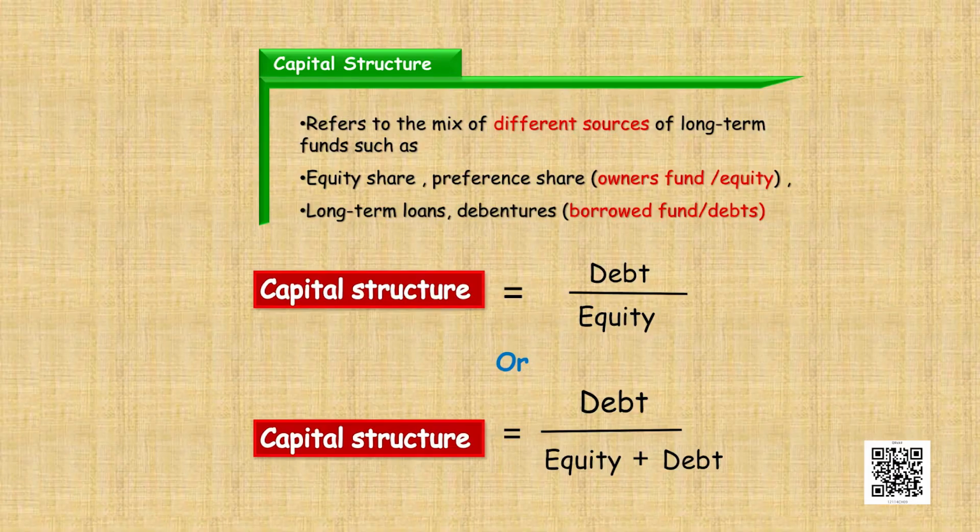Then let us move ahead and discuss about capital structure. So it refers to the mix of different sources of long term funds such as equity shares, preference shares which are owners funds, and the long term loans like debentures, etc. These are a part of borrowed funds or debts. So capital structure can be expressed as a proportion between debt to equity or debt to total capital, that is debt to equity plus debt.